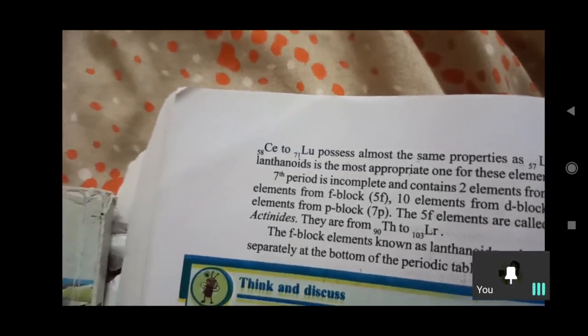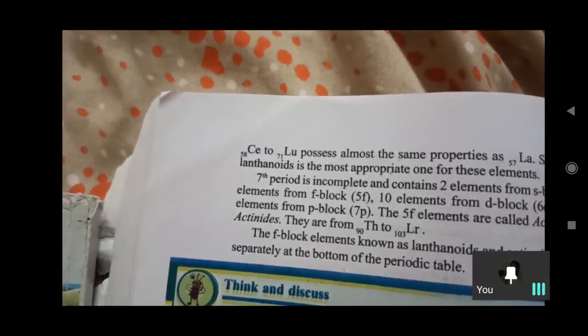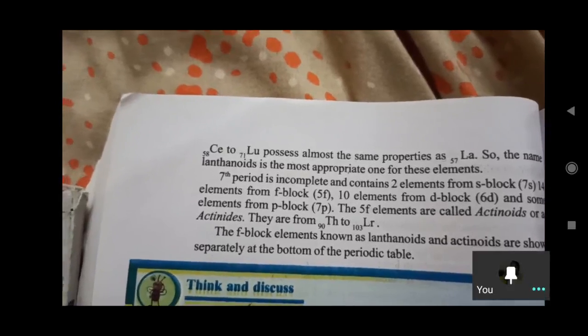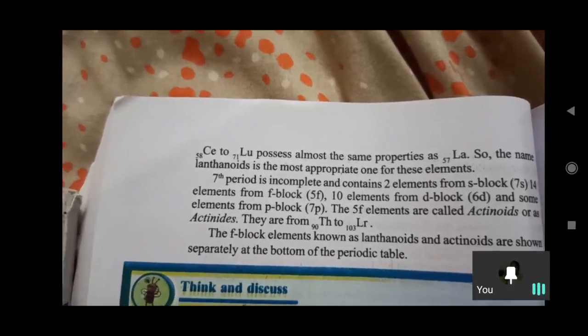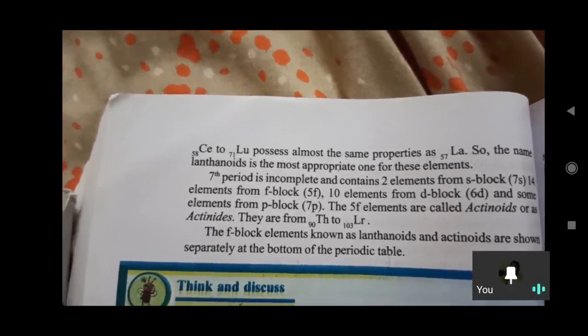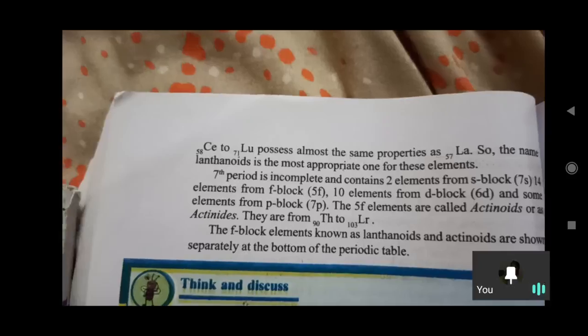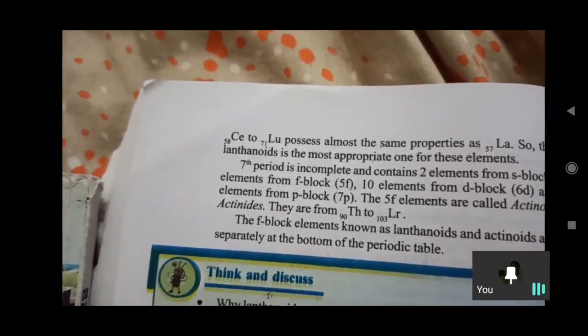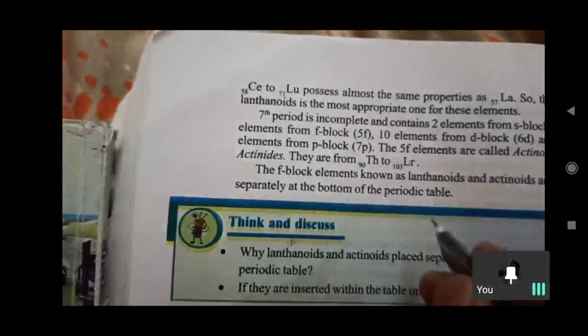The seventh period is incomplete and contains 2 elements from the S block, 14 from the F block, 10 from the D block, and some from the P block, not completely filled. The actinides are separately placed from the seventh period, and the F block elements are called lanthanides and actinides, the 4f block.